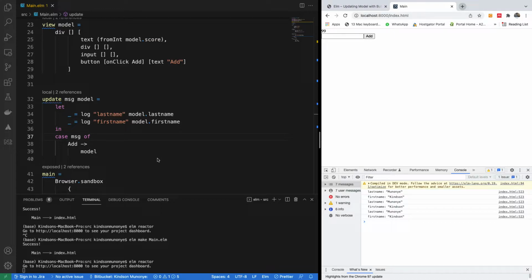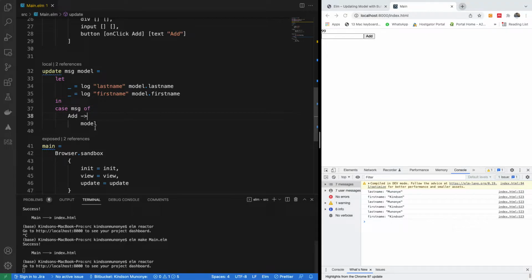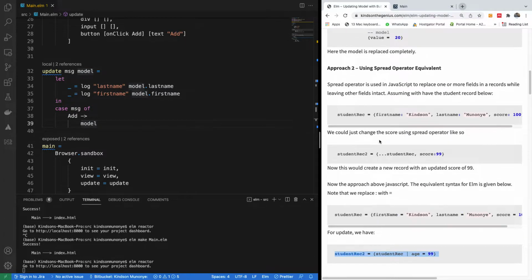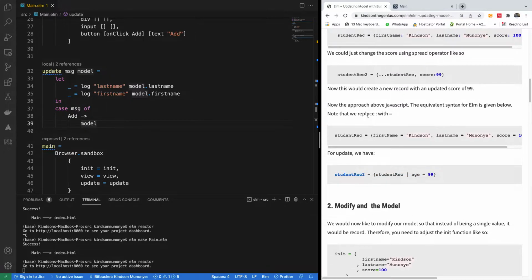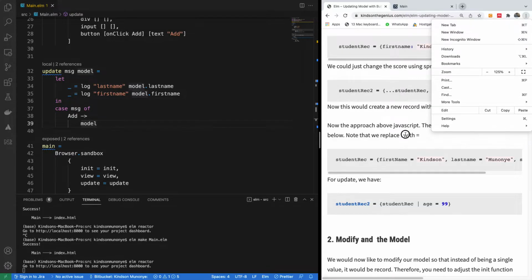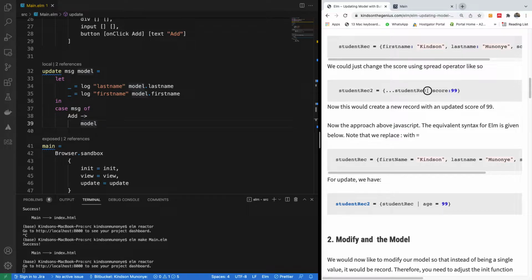Now we want to modify the model when the button is clicked. So what we want to do now, instead of returning the model, we want to return the modified model. So to modify a record, you want to maybe modify a few things in the record. In case of JavaScript, which is React or Angular, or TypeScript, I mean, you have this spread operator. So how we are creating a new record, let me just increase the font a little bit. Student record 2 is equal to, it's going to take everything from student record 1 and modify only the score here.